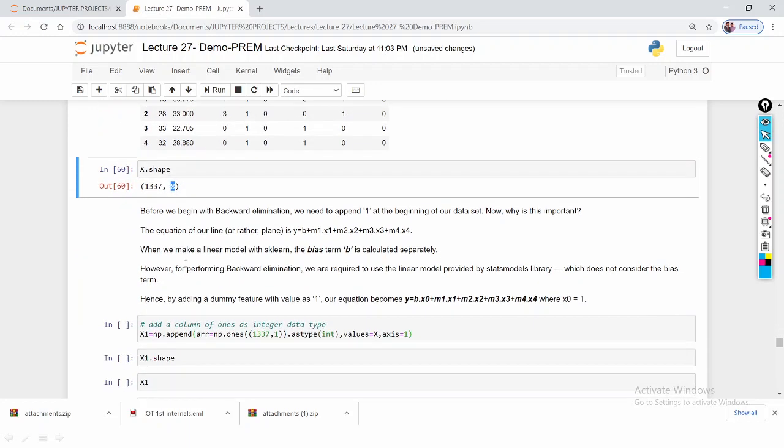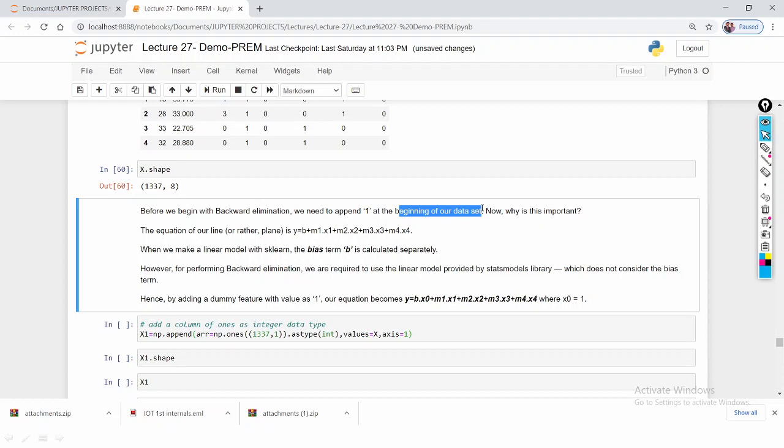Before we begin with the backward elimination method, we need to append a 1, that is the constant, at the beginning of our data set. Why is this important? The equation of linear regression is y is equal to b plus mx, which can be written as y equal to b plus m1 x1 plus m2 x2 and so on.